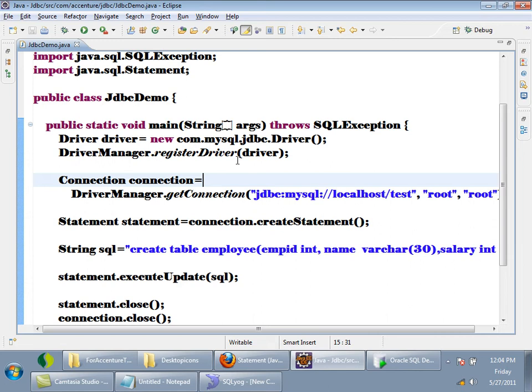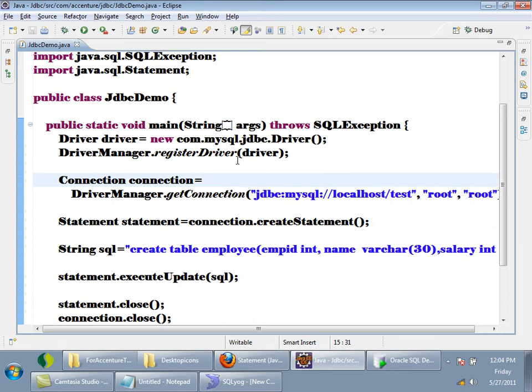Now here also, this is the Driver interface. Control space, select the one from java.sql, the second one. Okay. Now Statement also, import the one from java.sql.